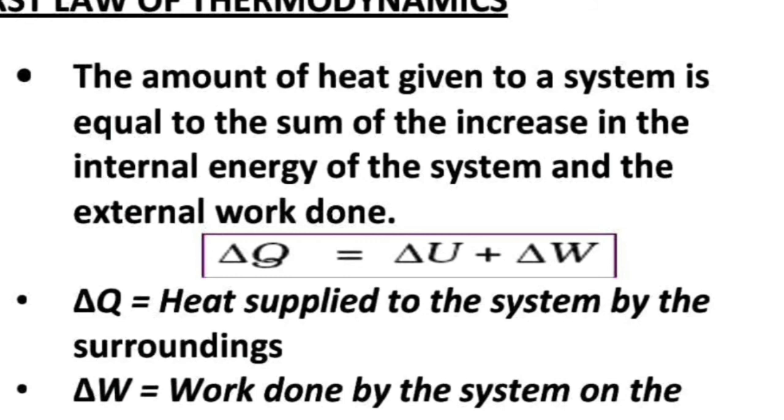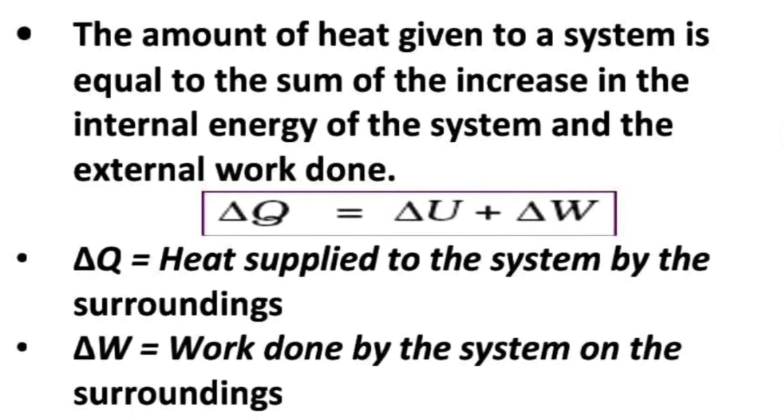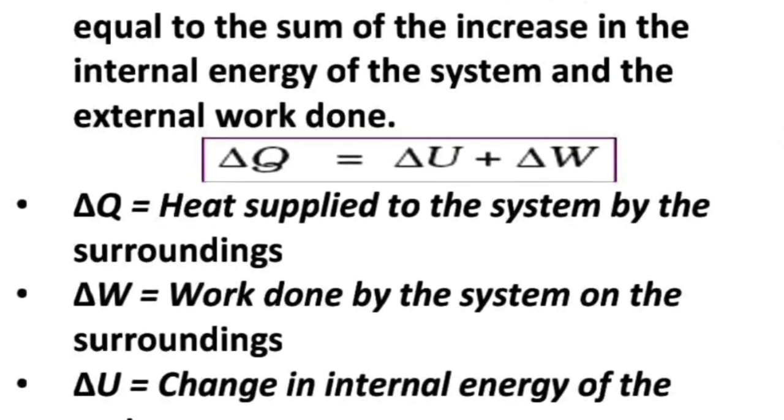If delta Q stands for the amount of heat given to the system, delta U the change in internal energy of the system, and delta W the work done by the system or on the system, then according to the first law of thermodynamics, delta Q equal to delta U plus delta W. Delta Q is the heat supplied to the system by the surroundings, which can also be heat liberated by the system.